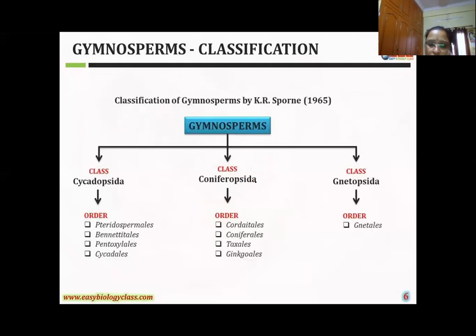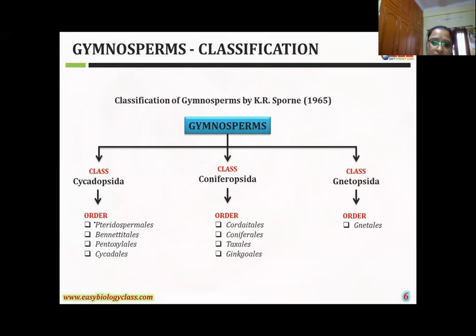See, this is the Florin classification. How to classify it? There are 3 classes, and each and every class is also divided into orders. Here, the first class is Cycadopsida. In that class, only 4 orders are identified. The first order Pteridospermales, second Bennettitales, order 3 Pentoxylales, order 4 Cycadales. The class 1 Cycadopsida has 4 orders identified by the scientist.